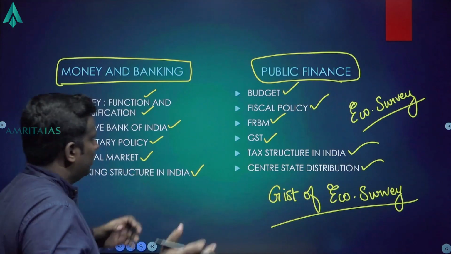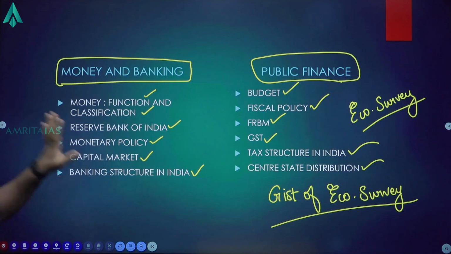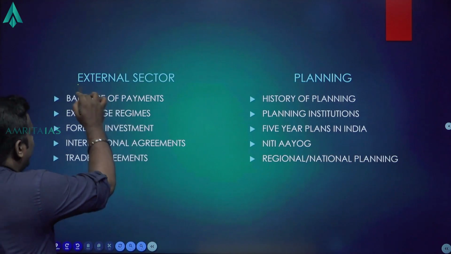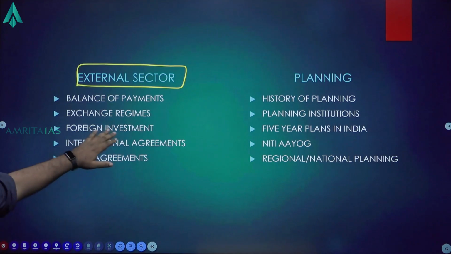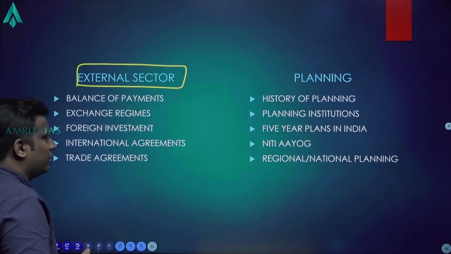Okay. So, public finance, money and banking. These are the major topics. Please take a screenshot, learn it well. Then we come to the external sector. Balance of payments, exchange regimes, foreign investment, international agreements, trade agreements.